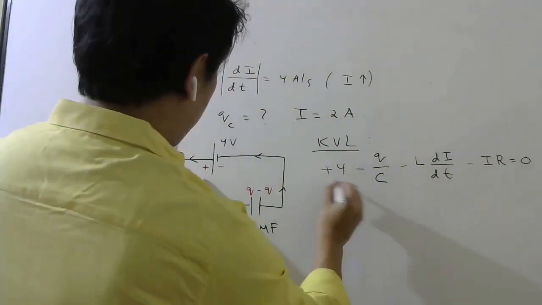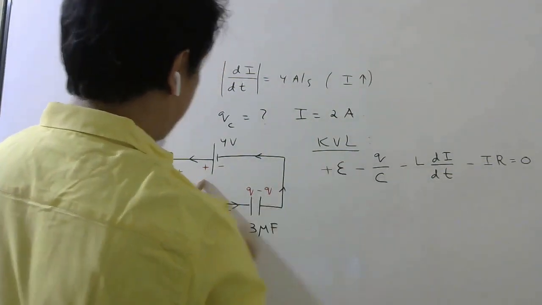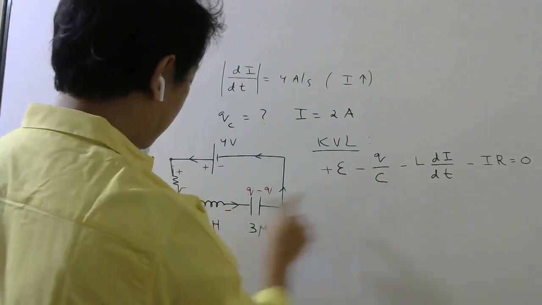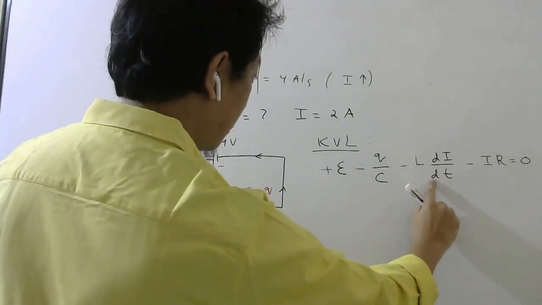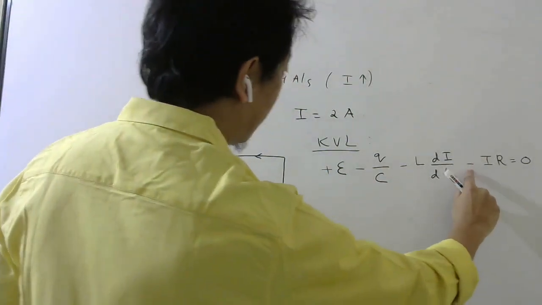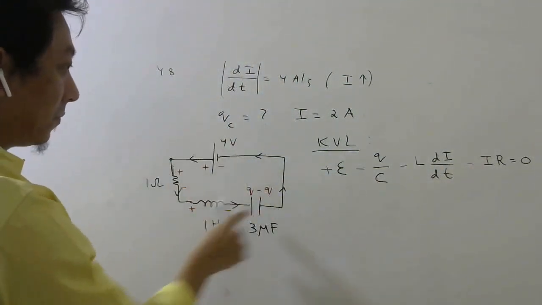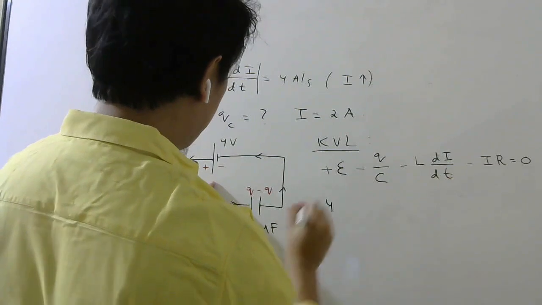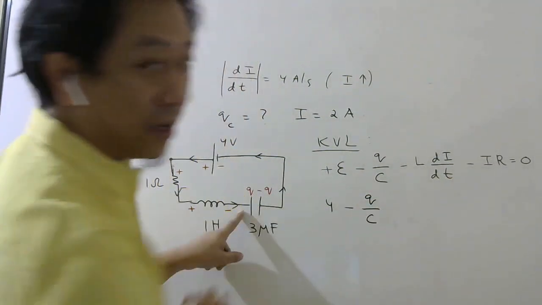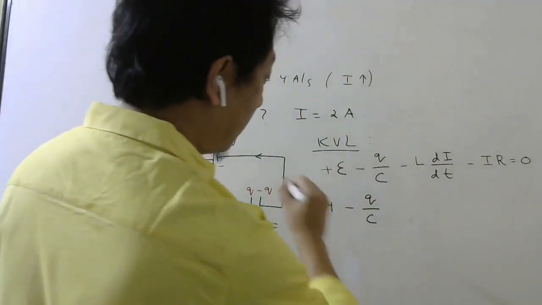So this 4 is basically the EMF, right? Plus to minus was a drop, positive. Minus to plus a rise, negative, minus to plus a rise, negative. And for the resistor also minus to plus is a rise, so it is negative. And I went like this. So EMF is 4. This is Q by C. Let me write Q by C only. Q we have to find.